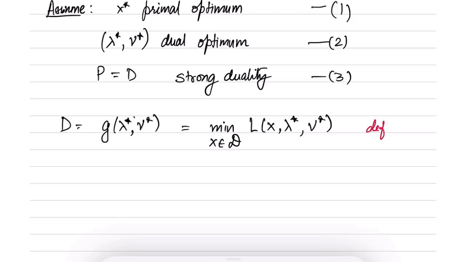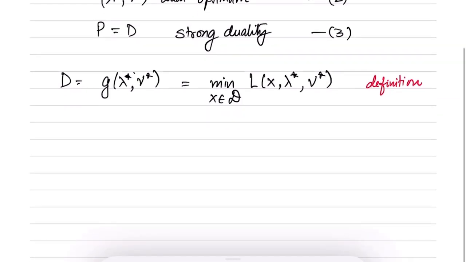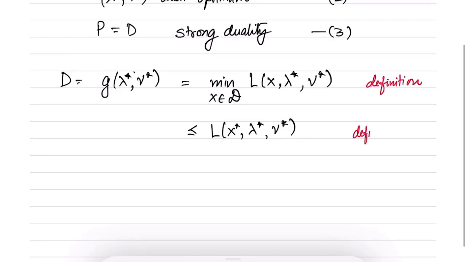I have just written down the definition. This chain of analysis we have already seen, and this is less than or equal to L of x star, lambda star, nu star. This is because of the definition of the minimum. The minimum is always less than or equal to L calculated at any other value, right? So this is the definition of minimum.